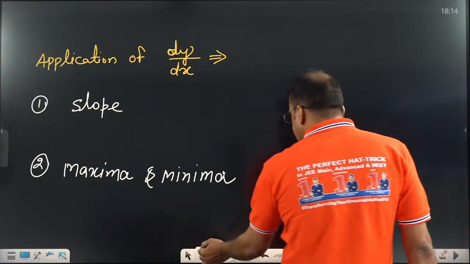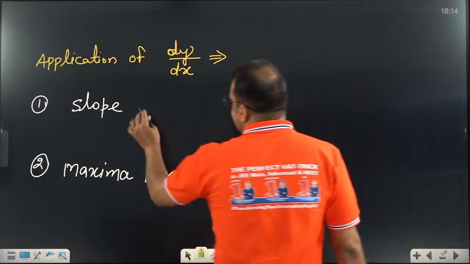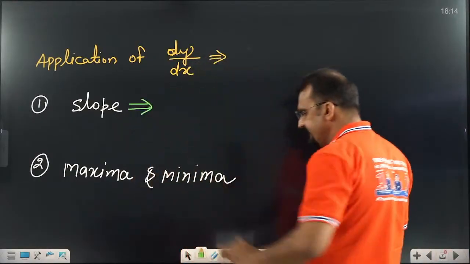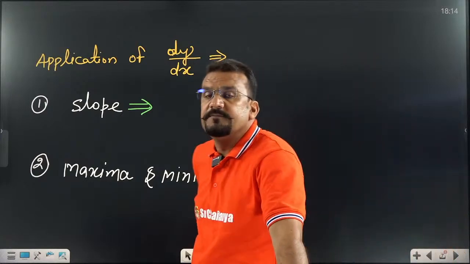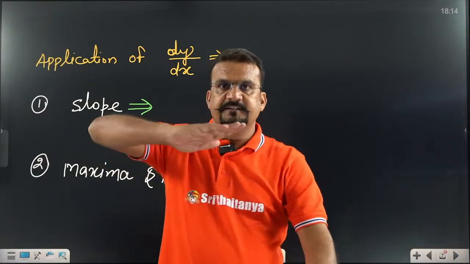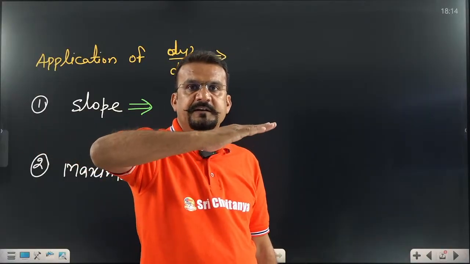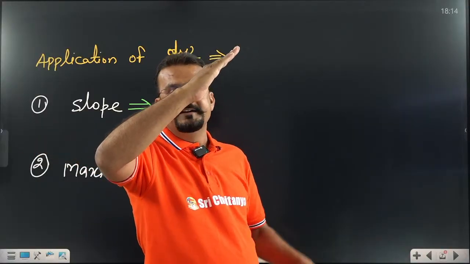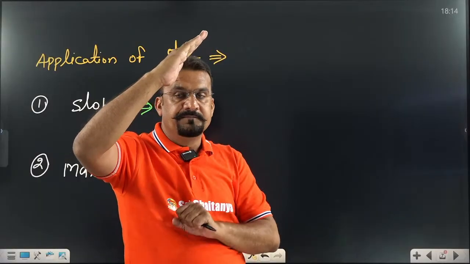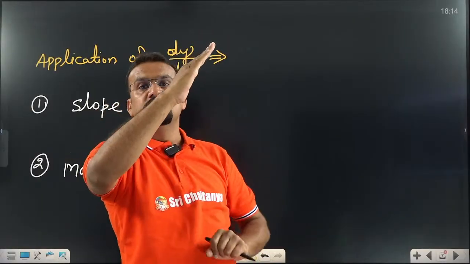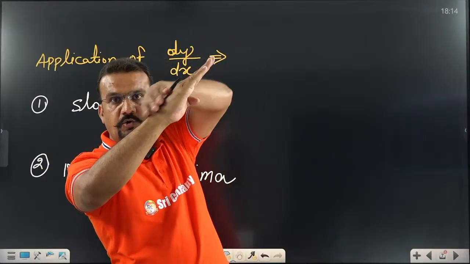For slope, I think you need not take any tension. Sir, what do you mean by slope? Slope means, let us assume this is my hand, this is parallel. This doesn't have any slope. But if I incline it, that means this is a slope. But this is also a slope, then how to define it, sir?